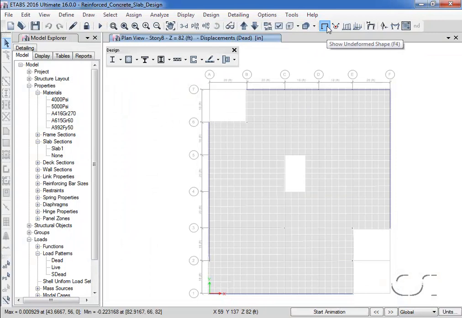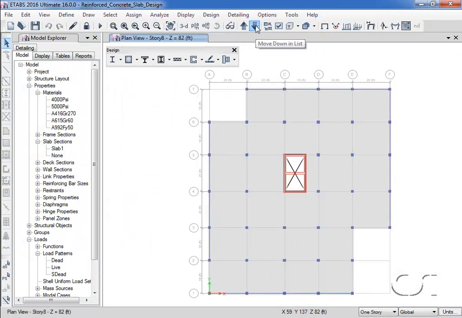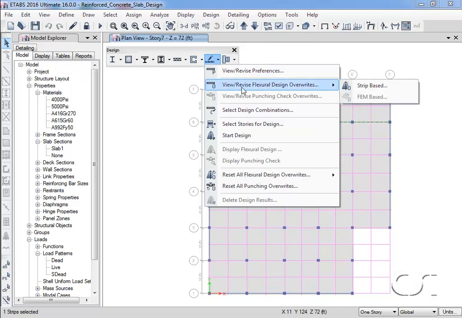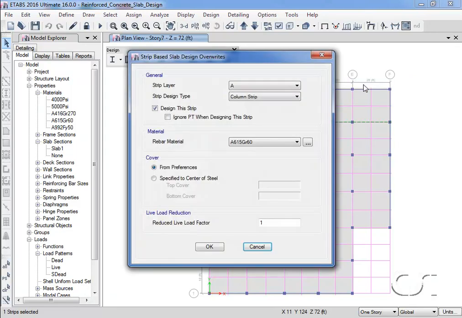Switching to the undeformed shape and moving to floor 7, if we select a design strip and then go to the Design Overwrites command, we can see the particulars for this selected strip.